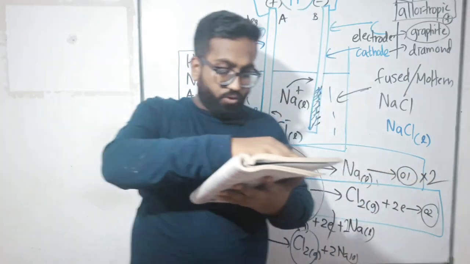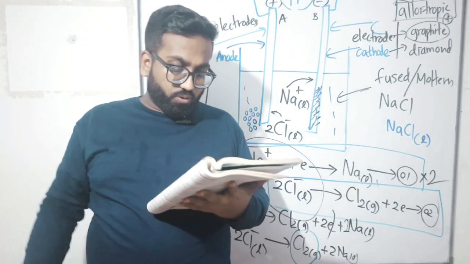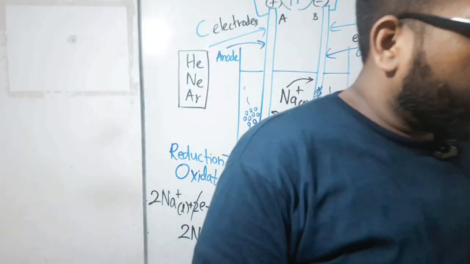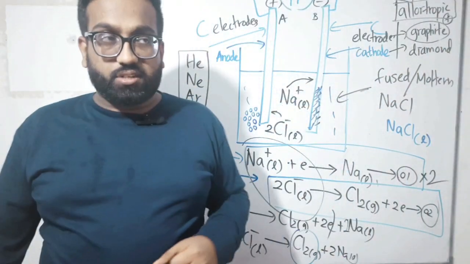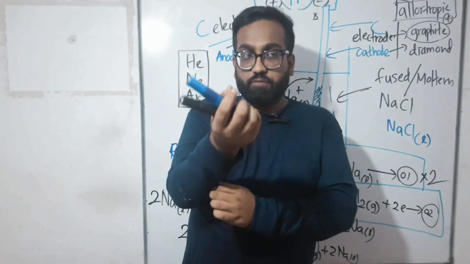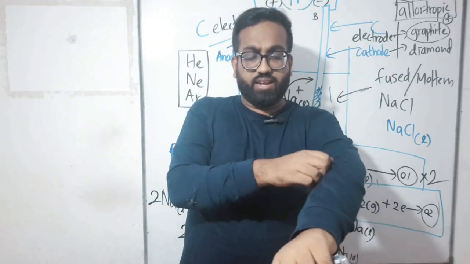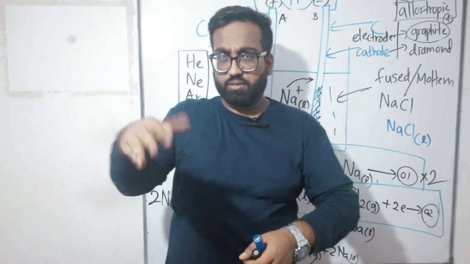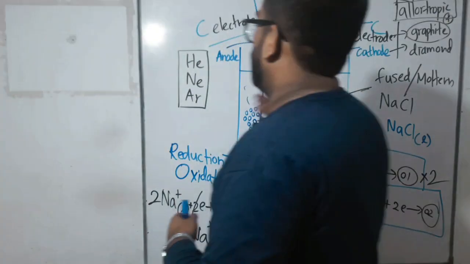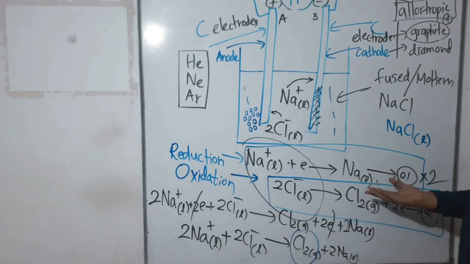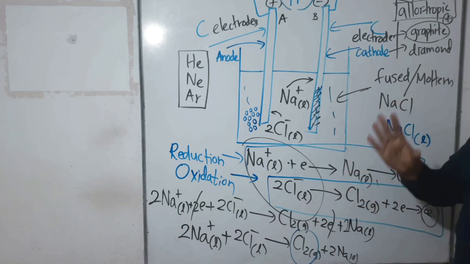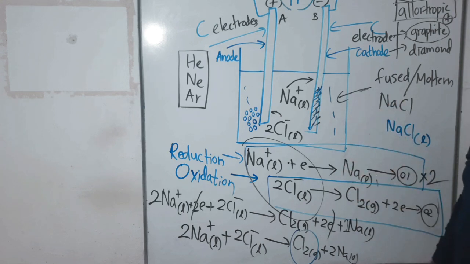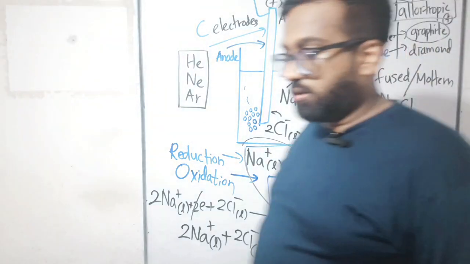What is the reason for not using cell B in the production of sodium metal industrially? There is a special apparatus for making sodium metal, known as the Downs cell. It was also in your syllabus, but we can't expect it in this O-level examination. In this cell also sodium is made, but it is not used industrially. Why?